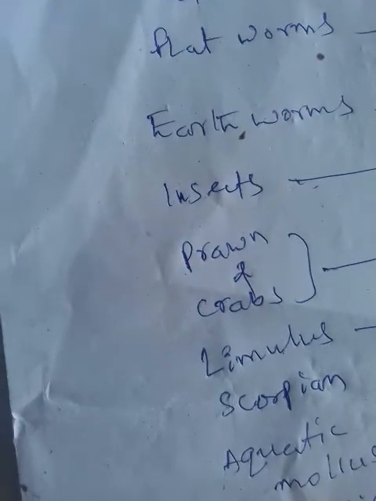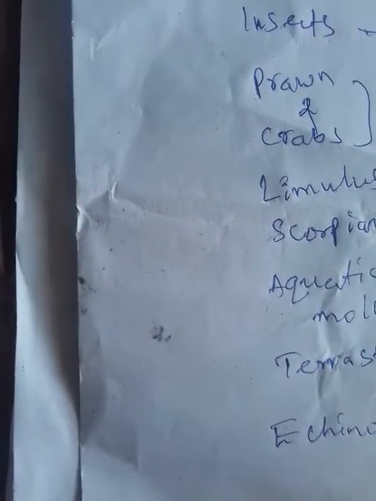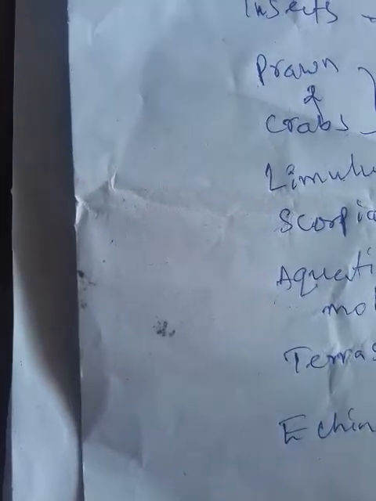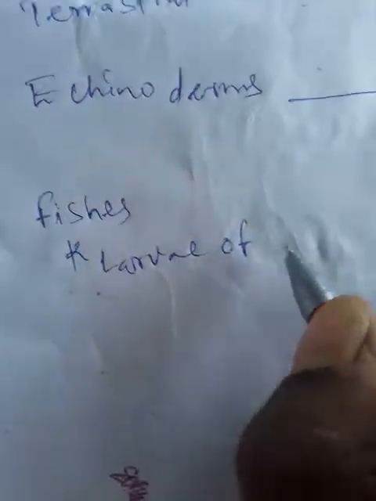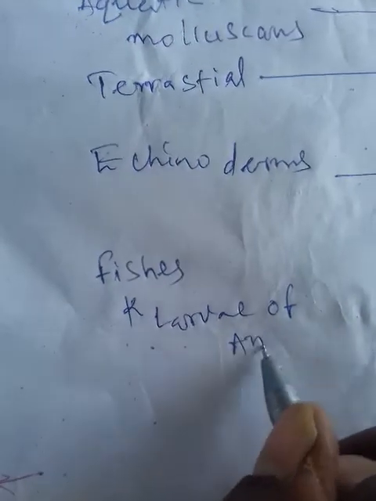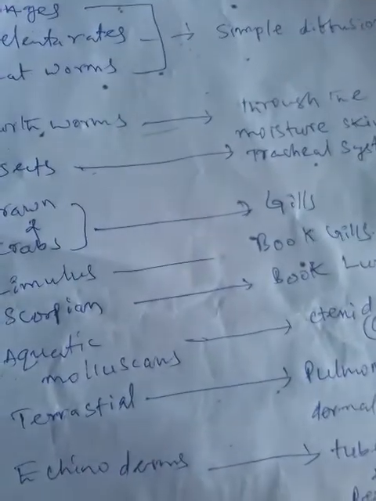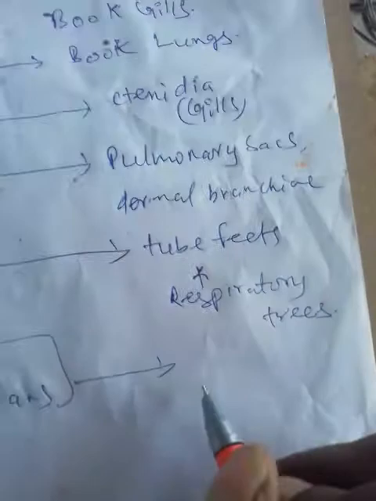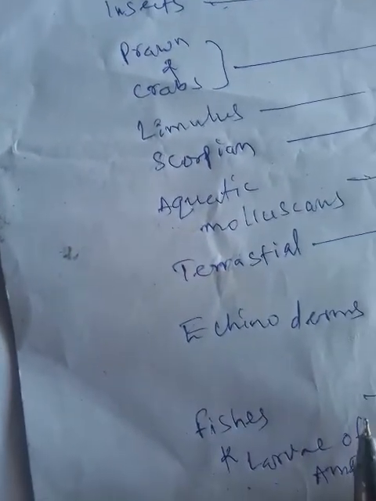In the case of fishes and larvae of amphibians, meaning larvae of frog, respiration is by gills. Now coming to the adult frog.